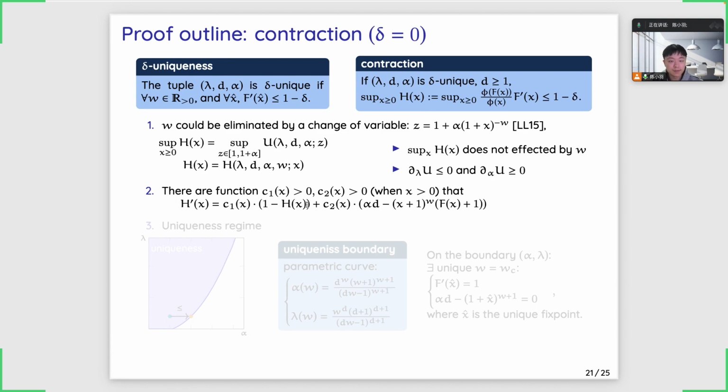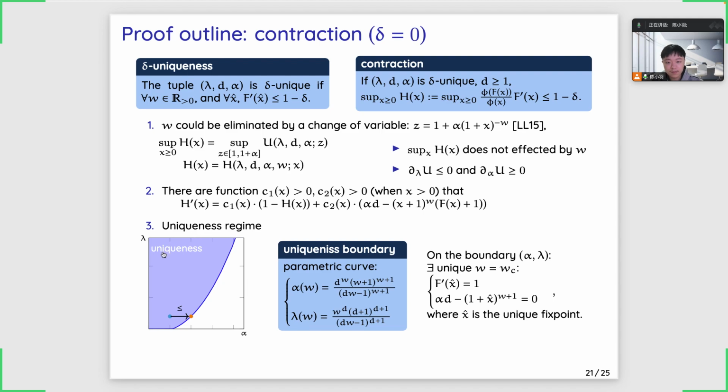Let's look at the uniqueness regime. By the first observation, for every point of lambda, alpha in the uniqueness regime, we can move it to the boundary of the uniqueness regime by increasing alpha. And by the monotonicity of the function u, this movement will only make the objective value of this optimization problem larger, which is no harm to us. Since now we are at the boundary, we know that alpha and lambda should satisfy this parametric curve.